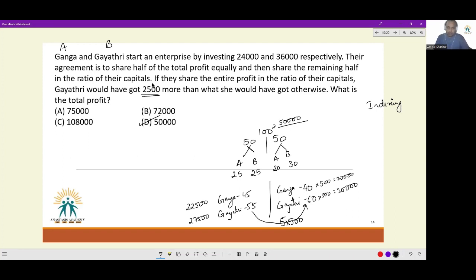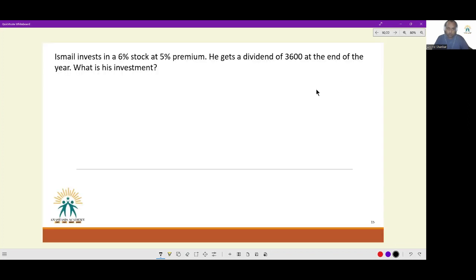So indexing is wherein you take a number, you solve according to the numbers that you have taken, and then if there is a larger number or a smaller number, see here according to them, Gayatri would have gotten 2,500 more. In our storyline, Gayatri would have gotten 5 more. So for 5 more, if I have to turn it to 2,500, I multiply it by 500. And then I multiply every other number also by 500 to get accurate results. This is the process of indexing. Helps wonderfully when we are dealing with percentages and profit and loss and other arithmetic variables.